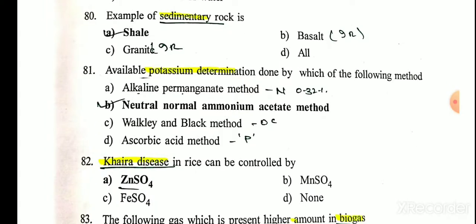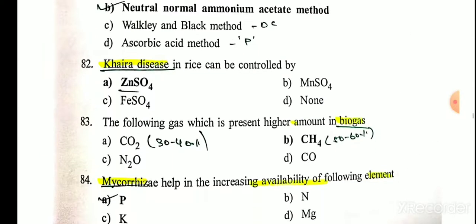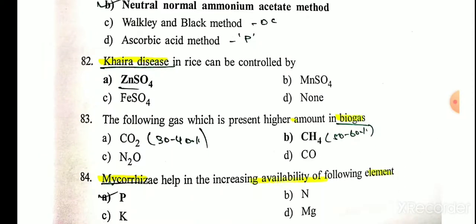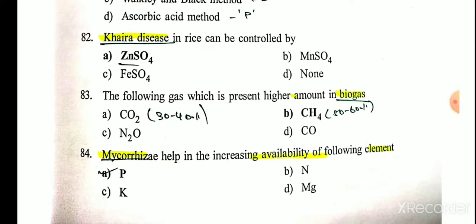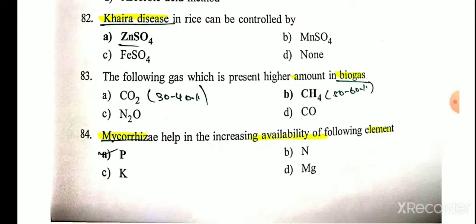Available potassium determination is done by which of the following methods? It is the neutral normal ammonium acetate method. Khaira disease in rice can be controlled by zinc sulfate because Khaira disease is caused by deficiency of zinc, generally in rice. The gas present in the highest amount in biogas is CH4, that is methane.